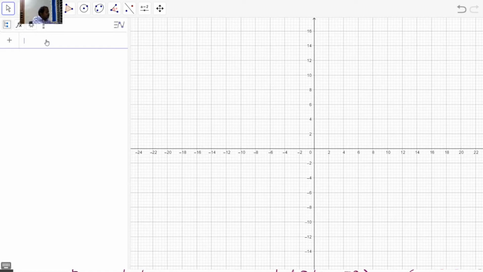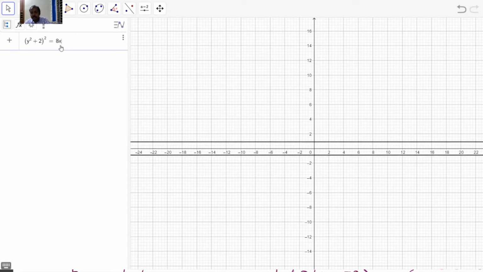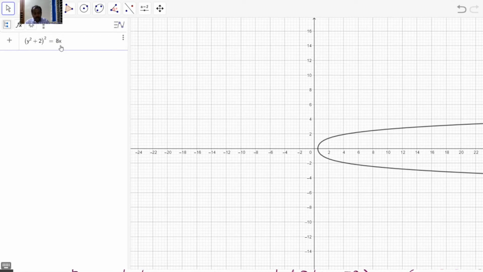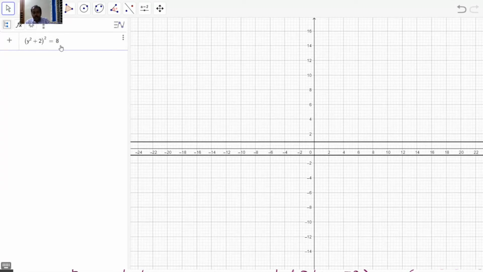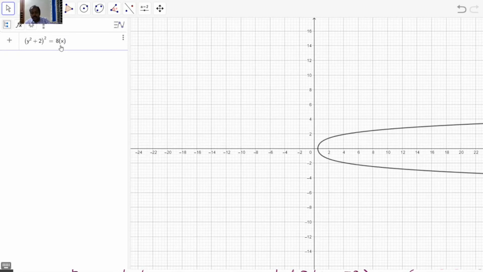So our parabola is (y plus 2) the whole square is equal to 8 into (x minus 1).